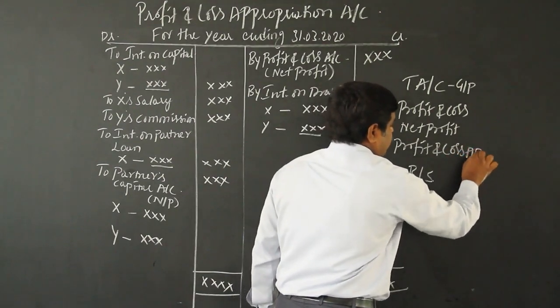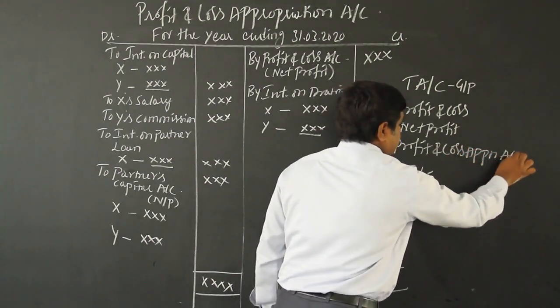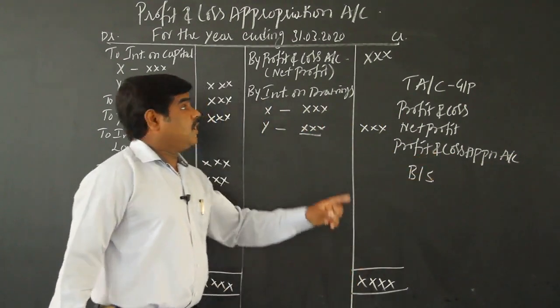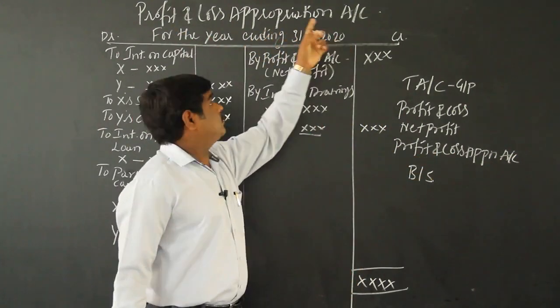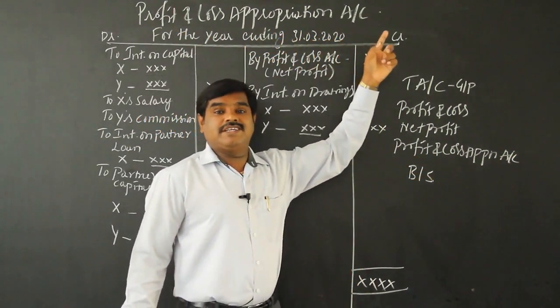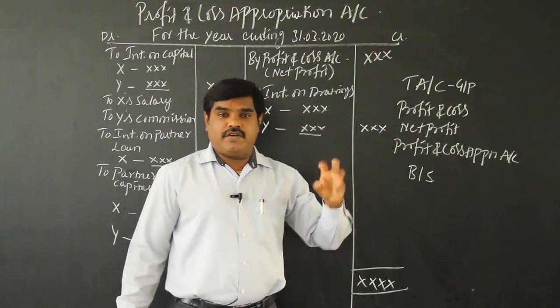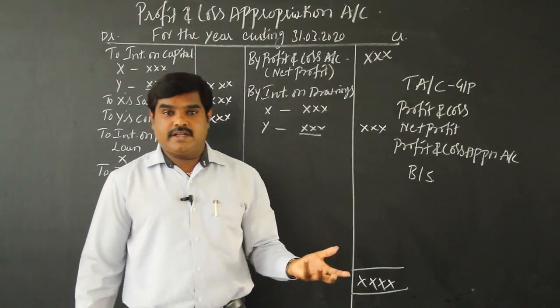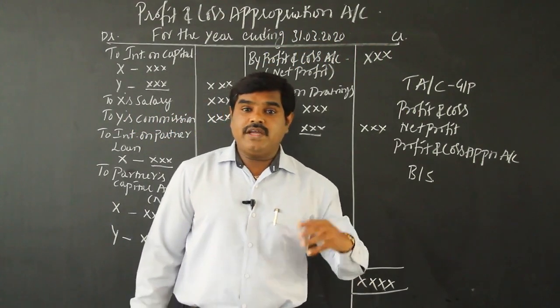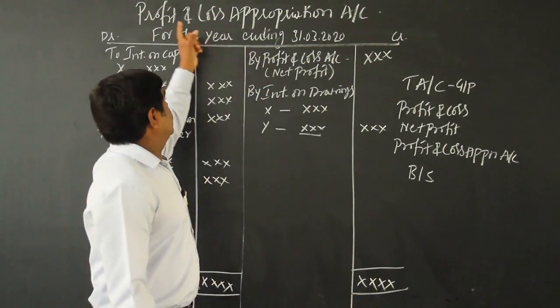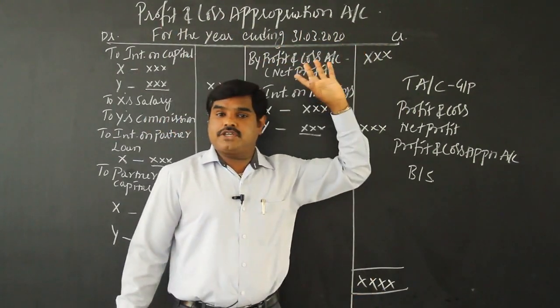That account is called profit and loss appropriation account. So what is the meaning of appropriation? Appropriation means distribution: how the profit of the firm will be distributed. For that, one account we are going to prepare, that is called profit and loss appropriation account.